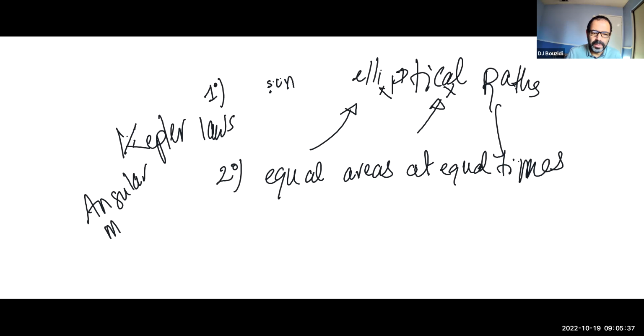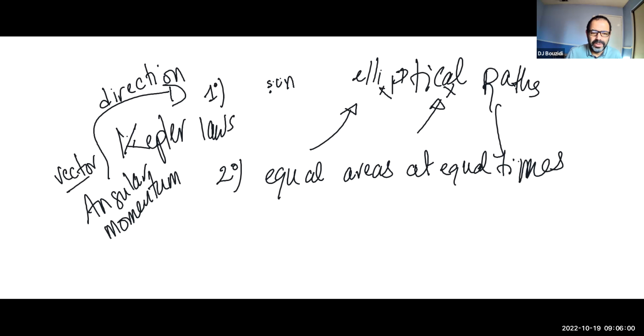I'll probably briefly talk about it once we talk about the linear momentum, which is required for this class. And then the first law actually has to do with the direction because of this quantity, the angular momentum, because the angular momentum is actually a vector. Okay. And the second law has to do with the size of the same quantity. So that's basically the two laws.